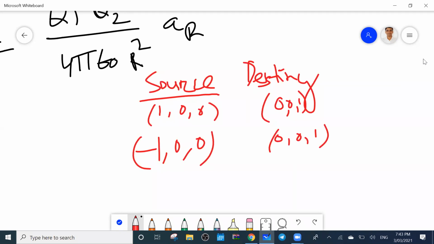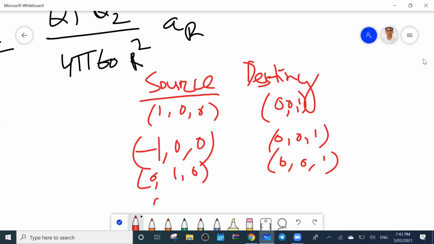Then the third is 0, 1, 0. So this is actually to clearly find out what is F1, F2, F3. Suppose this is F1, then F2, then F3. That's why you have to do it like this. Otherwise, you may make some mistake from confusion between F1, F2, F3.